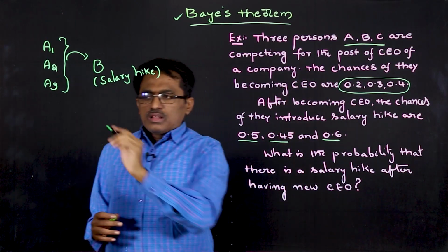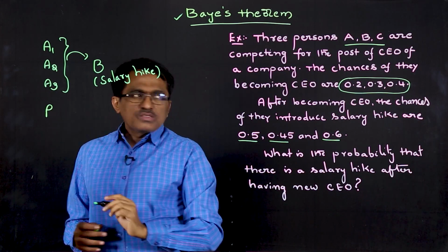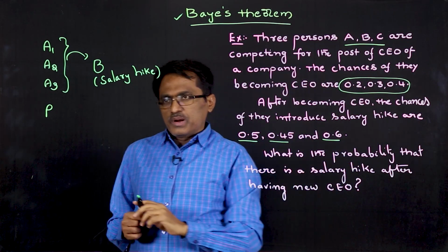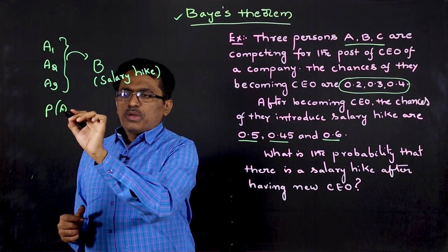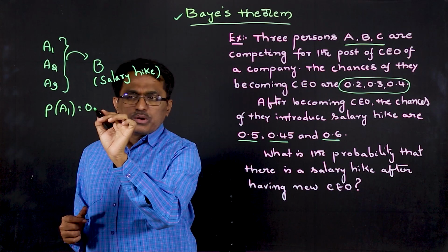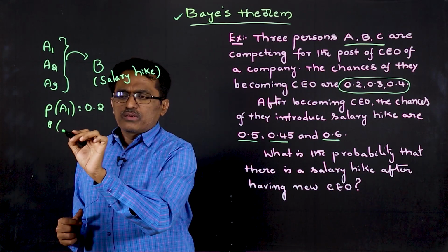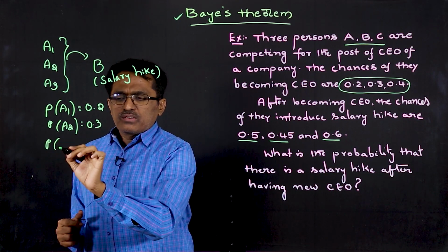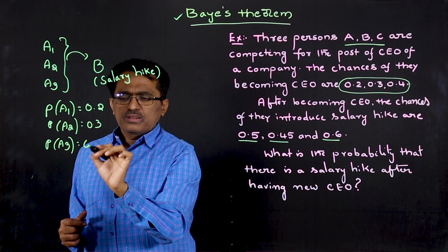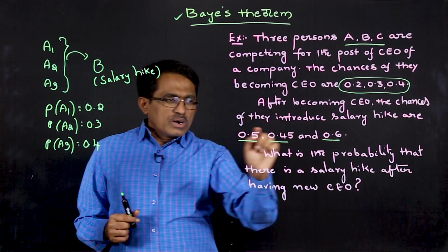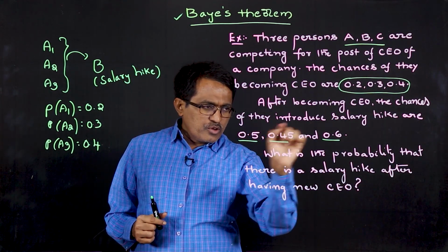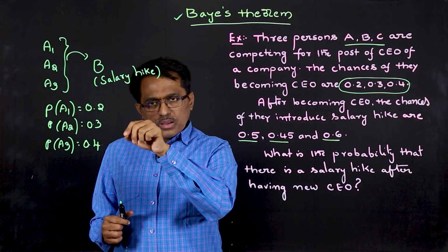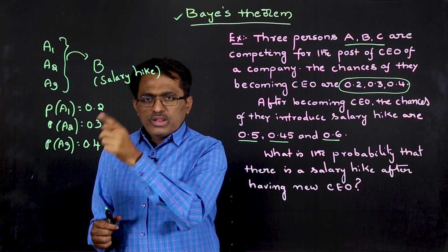Now, coming to this problem, we will see what probabilities are given and what we are going to find. The probabilities of A, B, C becoming CEO are given as 0.2, 0.3, 0.4. That means P of A1 equals 0.2, P of A2 equals 0.3, P of A3 equals 0.4, right? Now, what are these 0.5, 0.45 and 0.6? That is introducing a pay hike by A when he becomes a CEO.